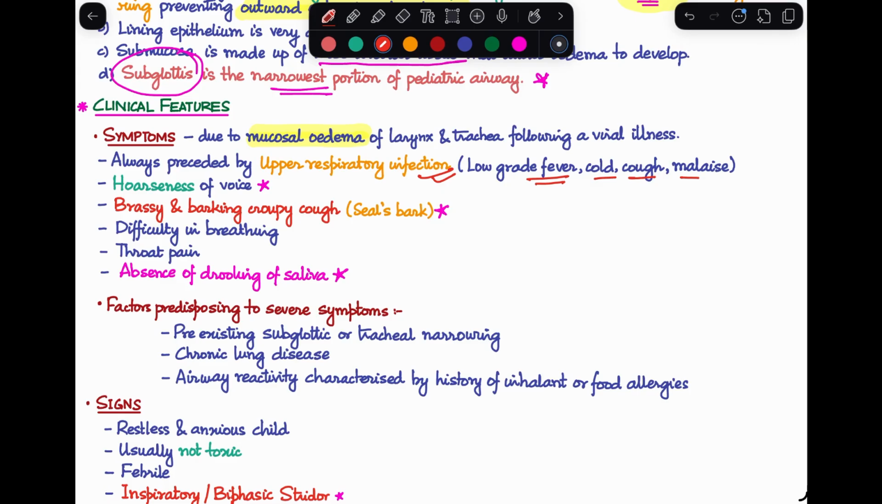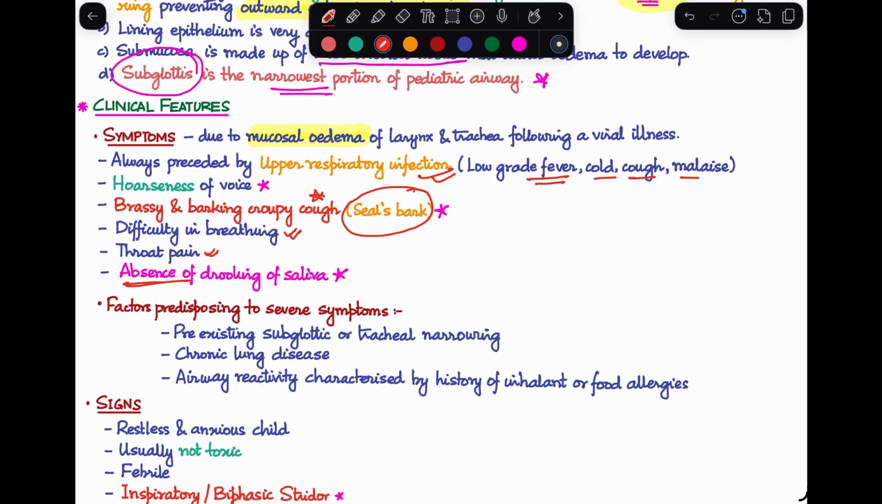First, one of the key symptoms is hoarseness of voice. Second is the cough. The character of the cough will be a brassy, barking, croupy cough. This is also known as the seal's bark, and it is the particular characteristic of the cough that you will see in your cases. Then the patient will have difficulty in breathing, throat pain, and a very important differentiating feature from acute epiglottitis: there will be absence of drooling of saliva in these cases. So these are the symptoms that patients with croup will come to us with.